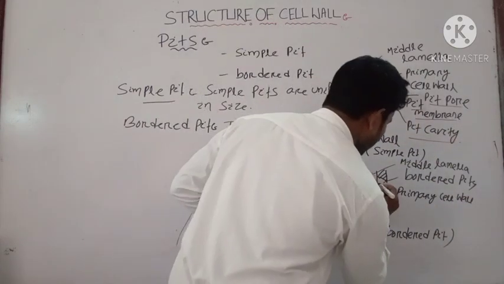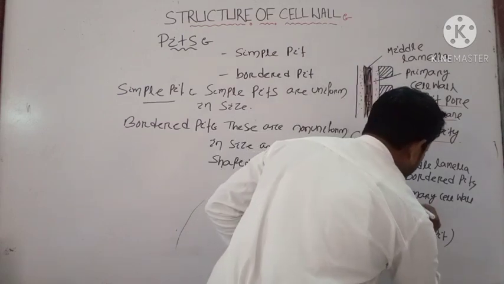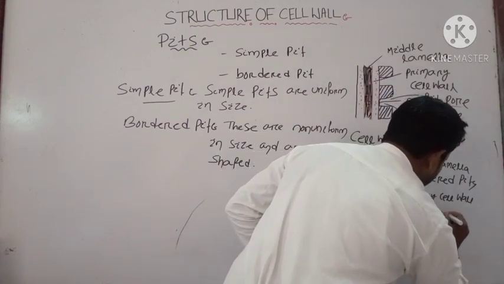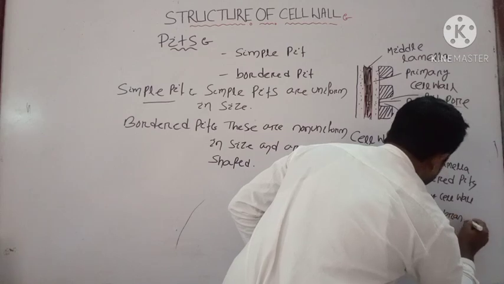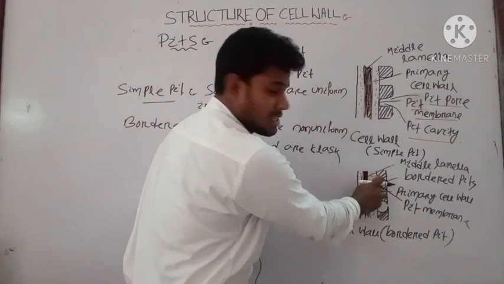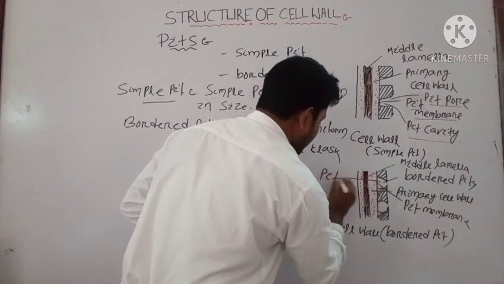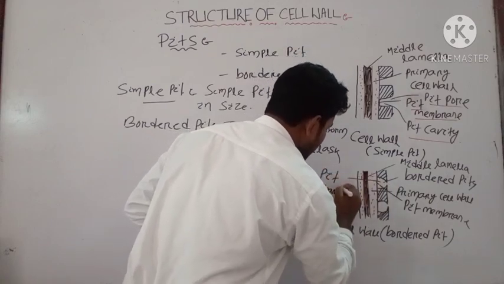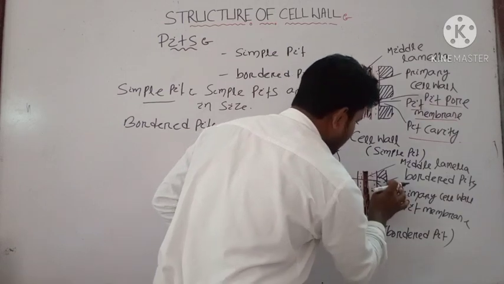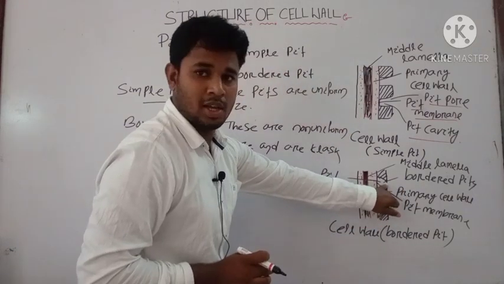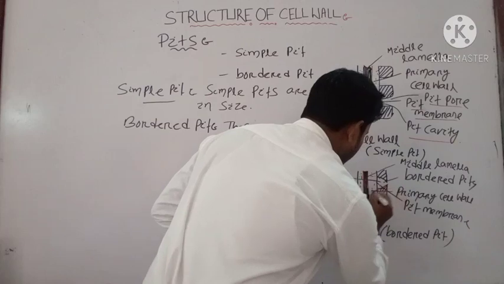This one is your pit membrane. This is your pit chamber. This part is known as your pit chamber, and this small portion of the pore is known as your pit pore.